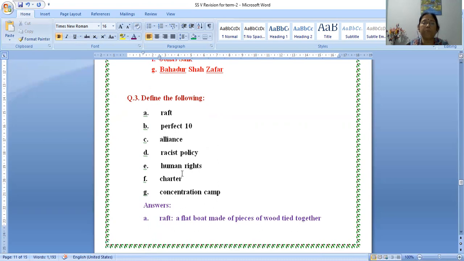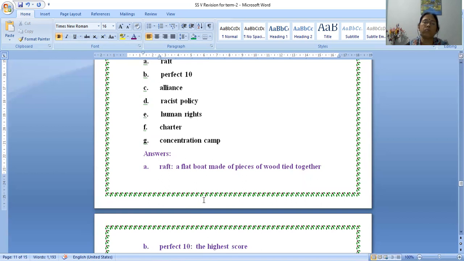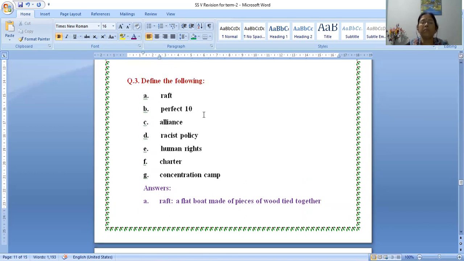So what is a raft? A flat board made of pieces of wood tied together. So this is a board and the wood pieces are tied together. That's a raft. It's a flat board. Then perfect 10 is the high score. Perfect 10 means high score. There cannot be a score higher than this.